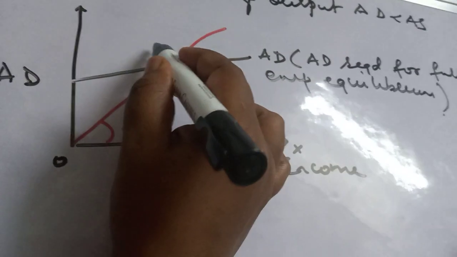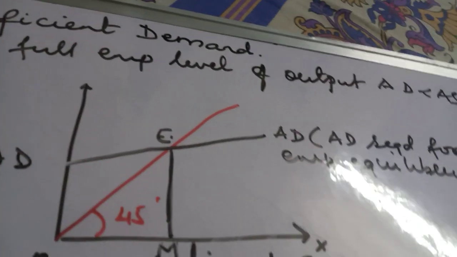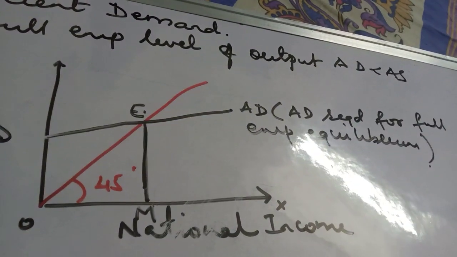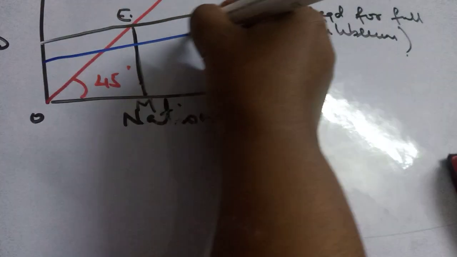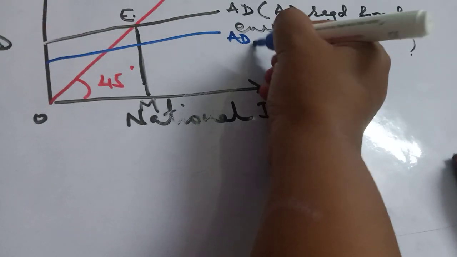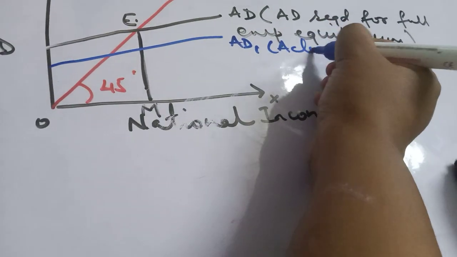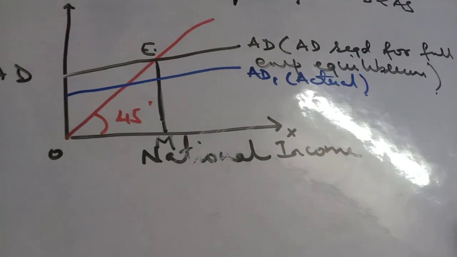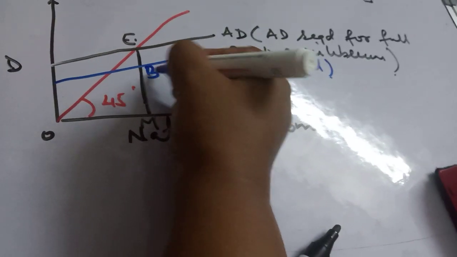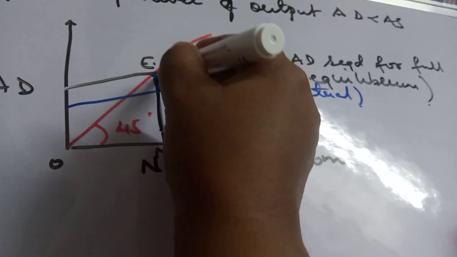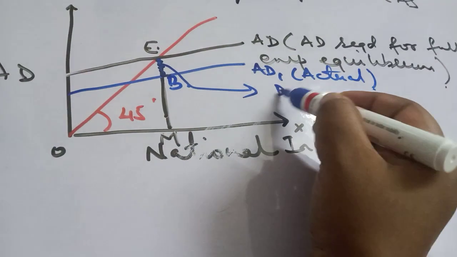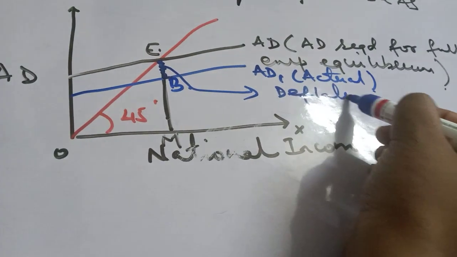Okay, right? But the economy is not actually operating at this level, but at a lesser level. Let's just imagine that the aggregate demand, the actual aggregate demand, is AD1. Okay, this BE is the deflationary gap.